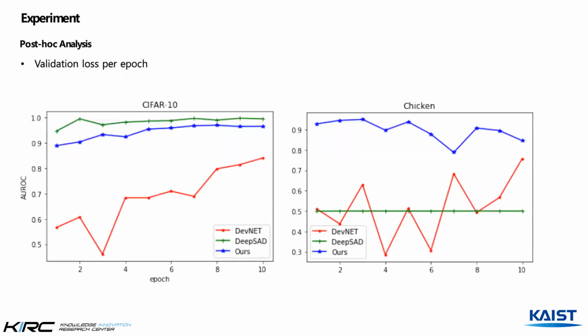And next, we did post-hoc analysis of our result. First, to check how loss changed each epoch, we checked the validation error recorded by the model during 10 epochs. As shown in the graph, with CIFAR-10, DeepSet outperforms the other models during all 10 epochs. On the other hand, our model performs the best when evaluated on the chicken carcass dataset during all 10 epochs.